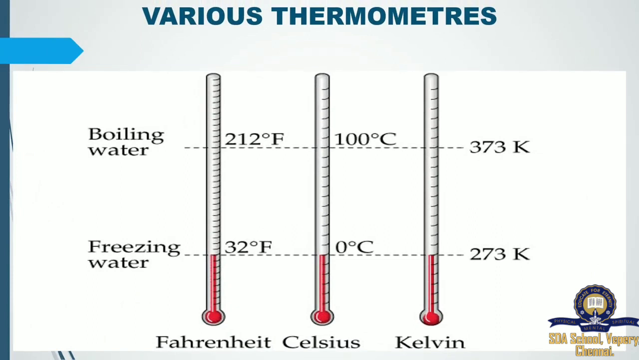In this picture, you have various types of thermometers. First one is Fahrenheit, second is Celsius and Kelvin thermometer. They mark the lower limit as well as the upper limit. So the lower limit we are saying is the freezing point, then the upper limit we are saying is the boiling point.